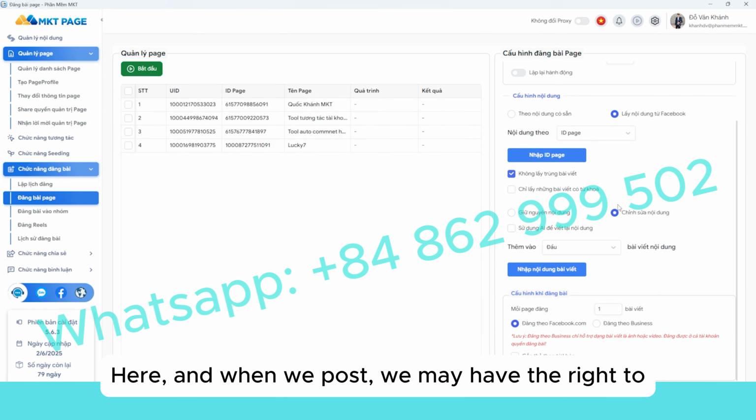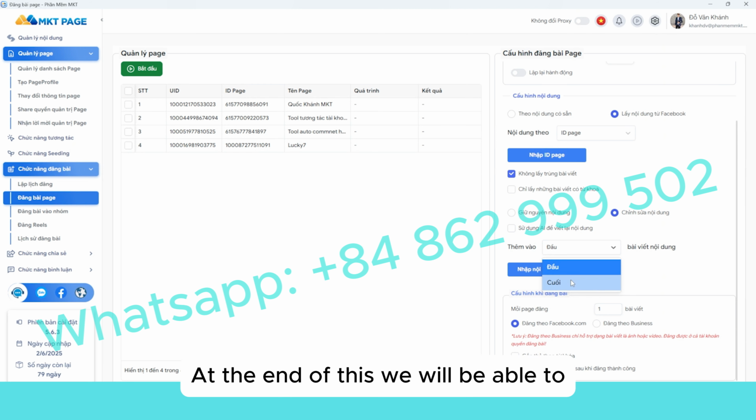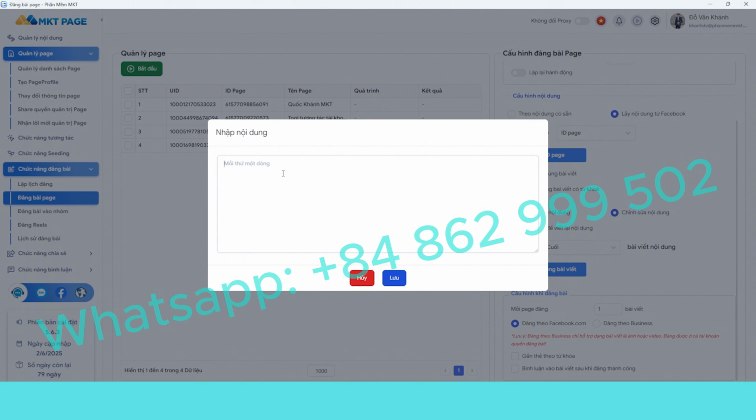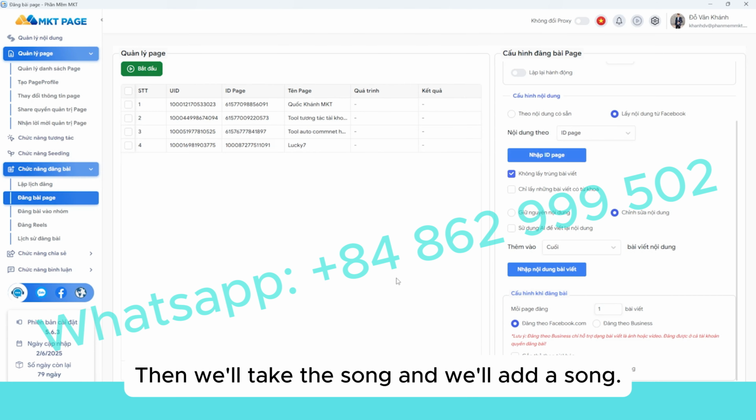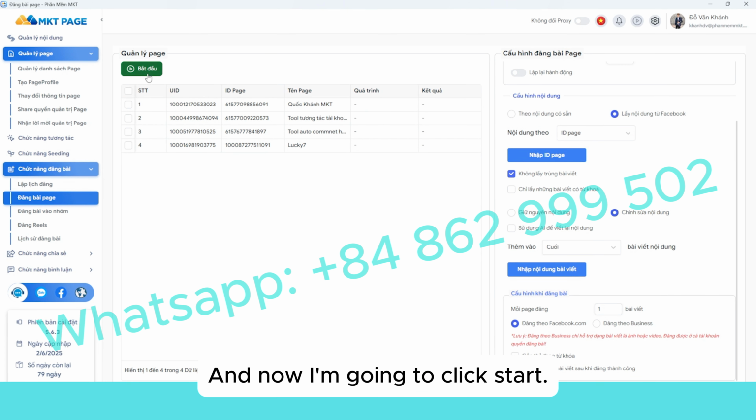Here, when we post, we may have the right to edit content. At the end of this, we will be able to add more, let's say a song. Then we'll take the song and add it, tag each of these. And now I'm going to click Start.